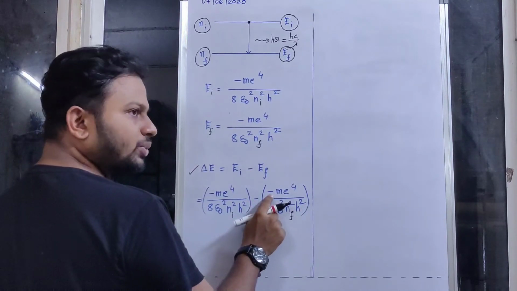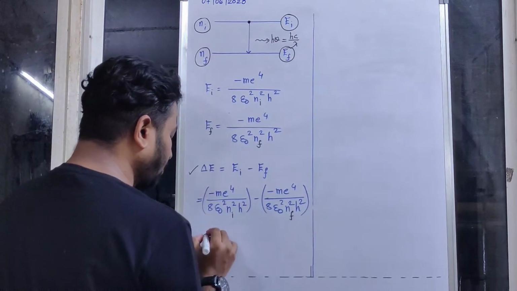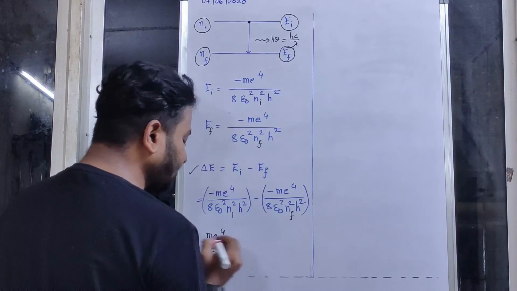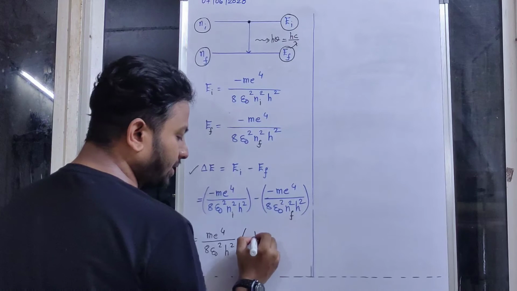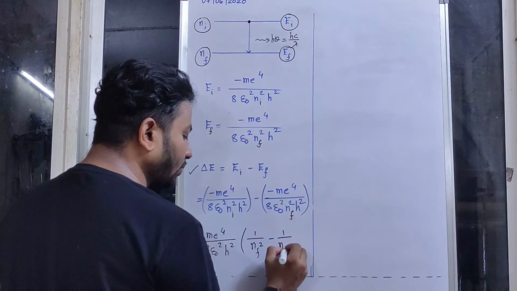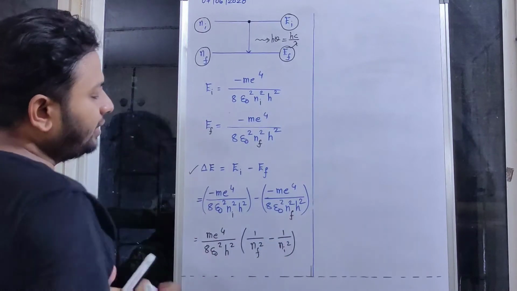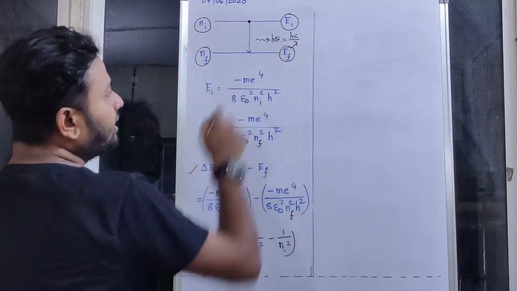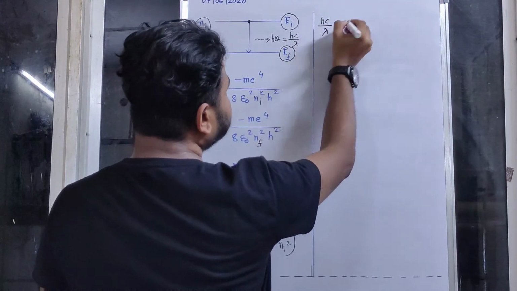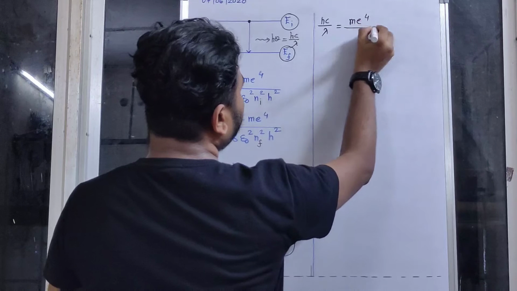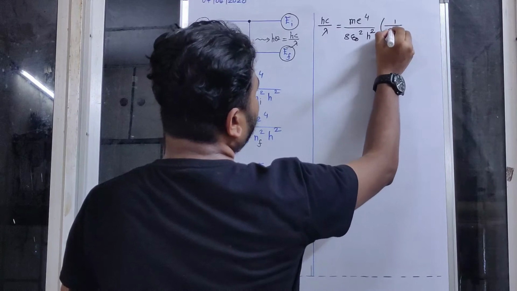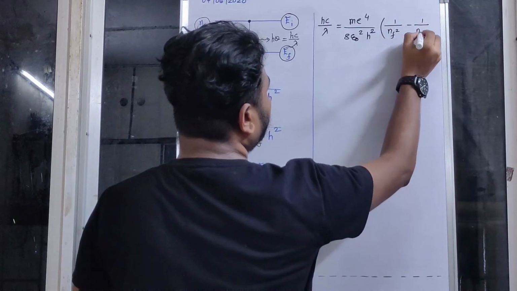Now see, minus minus becomes plus, and what we can pull common from here is m e raised to 4 over 8 epsilon naught square h square. So inside the bracket, minus minus plus, so plus 1 over nf square minus 1 over ni square. Is this clear for you all? Now what we have on the left hand side is delta E, but what is this delta E equal to? hc over lambda. So hence we can write hc over lambda is equal to m e raised to 4 over 8 epsilon naught square h square into 1 over nf square minus 1 over ni square.